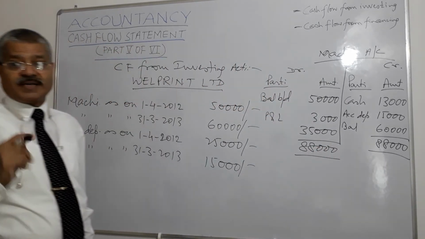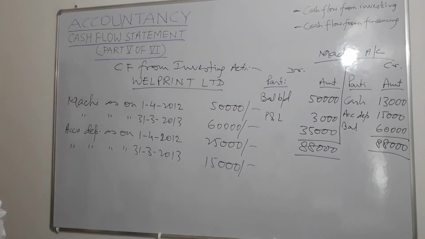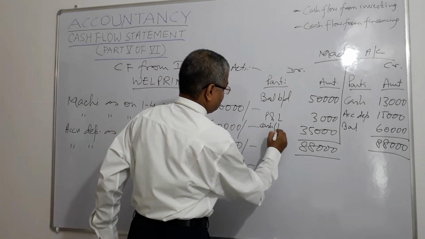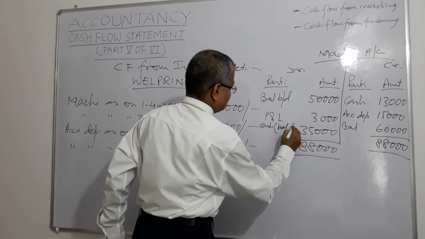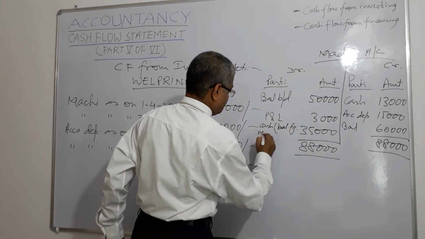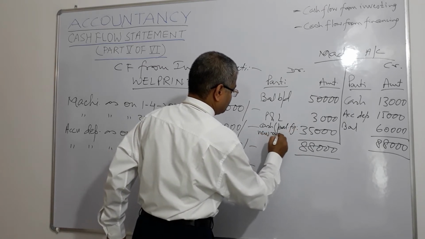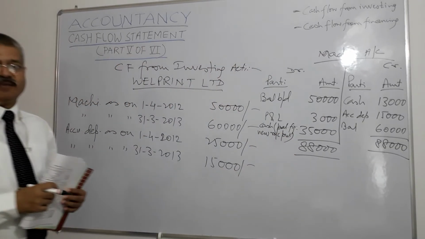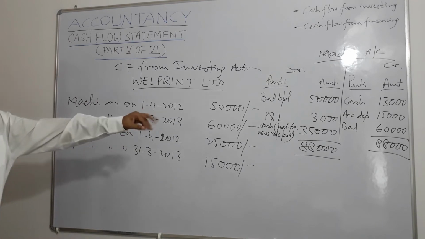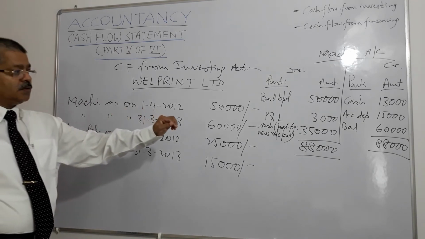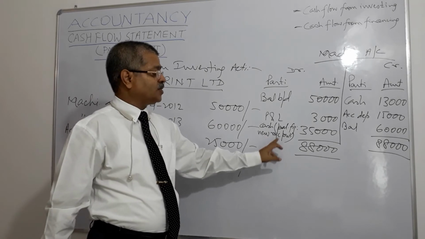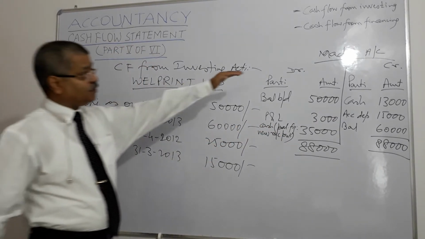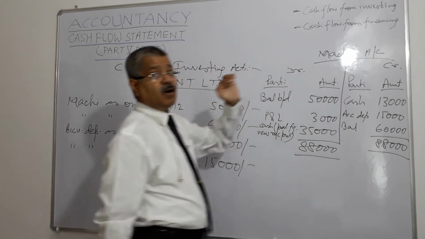Right? And what is that balancing figure? Cash, new machine purchased, right? That balancing figure of 35,000 pertains to cash paid towards new machine purchased, because we are talking of machinery account.